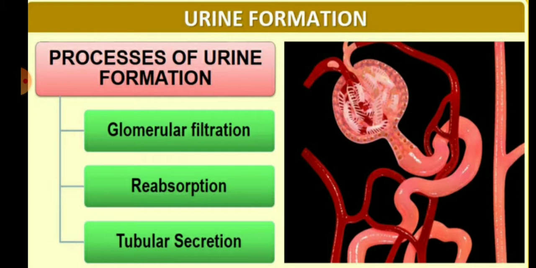So children, the mechanism of urine formation involves three processes. First is the glomerular filtration. Glomerular filtration means blood is filtered from the glomerulus part in the Bowman's capsule of the nephron, which is a cup-shaped structure, and this filtrate passes through the tubules of the nephrons.